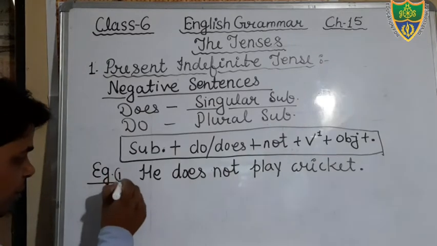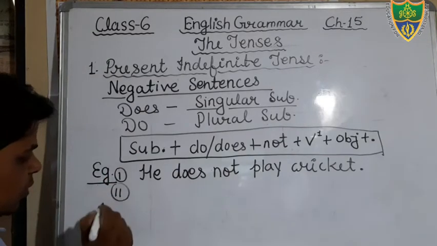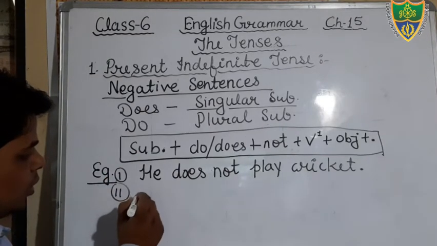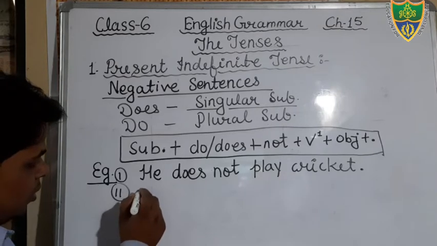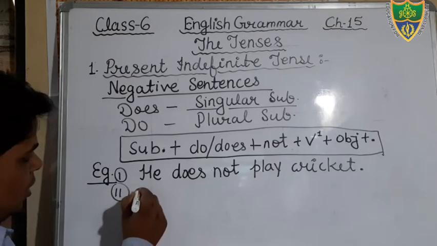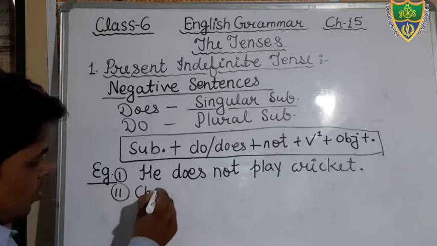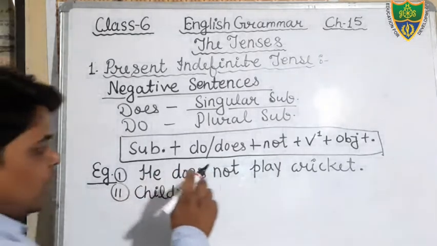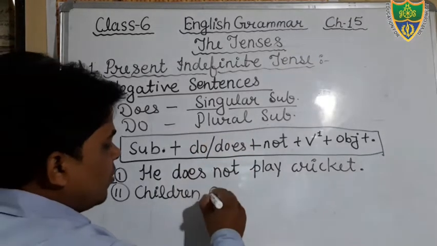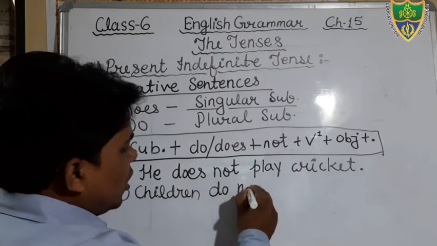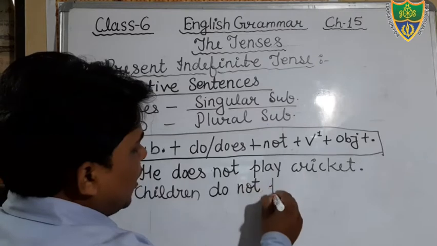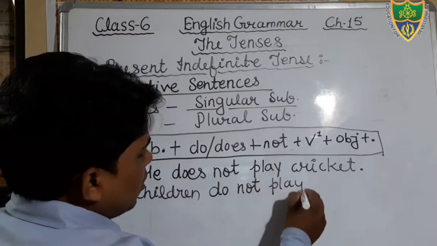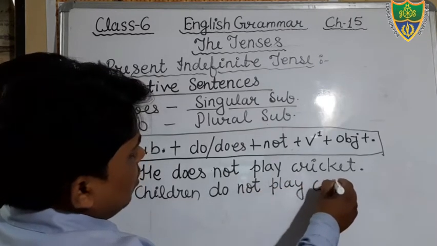Okay, one more example we can see. Just see, children is plural and therefore we will use the helping verb do. Okay, children do not play cricket.